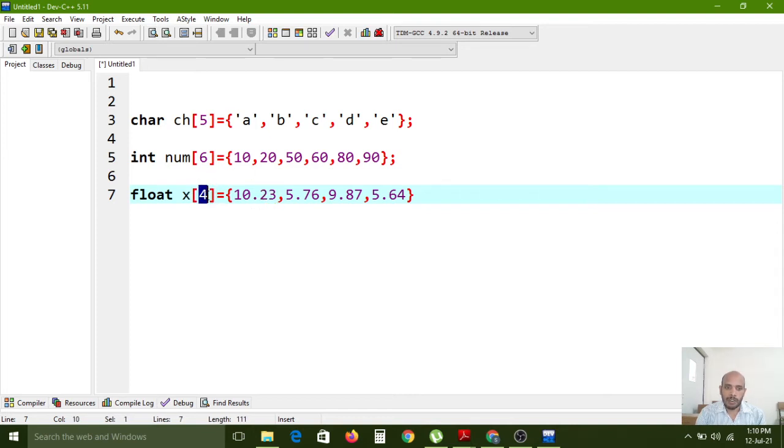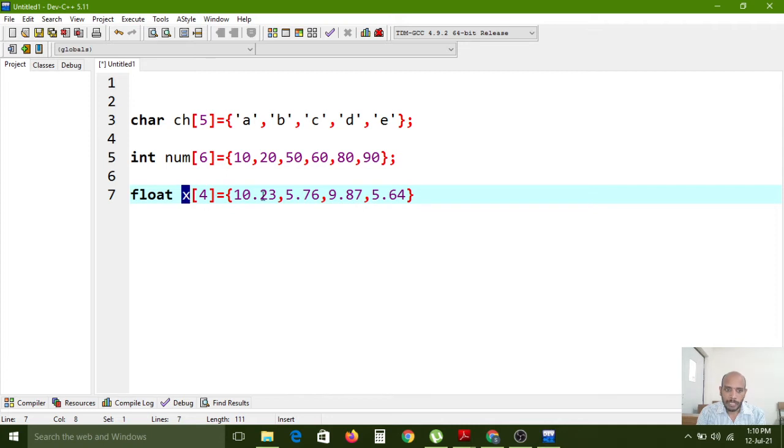Here the size is what? 4, nothing but 4 values it can support. So here this is the first value, and this is the second value, this is third, this is fourth. Like that, 4 elements along with fraction part values also we are storing inside the x variable.